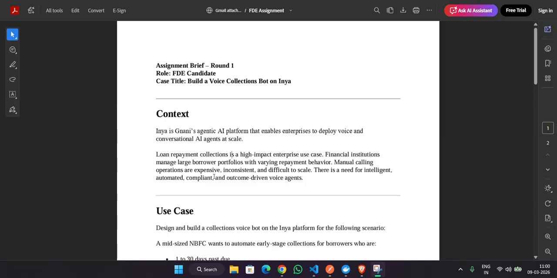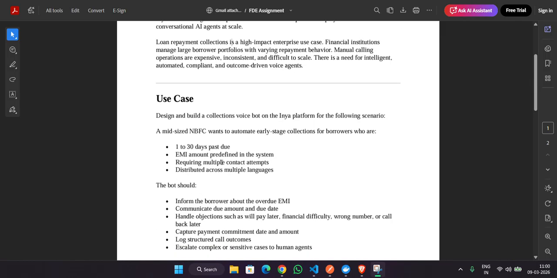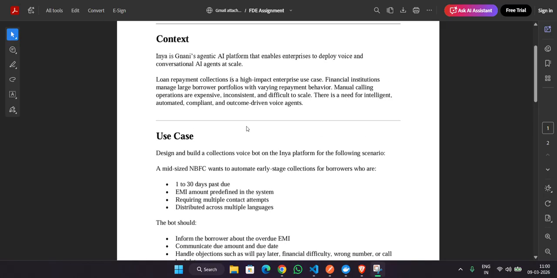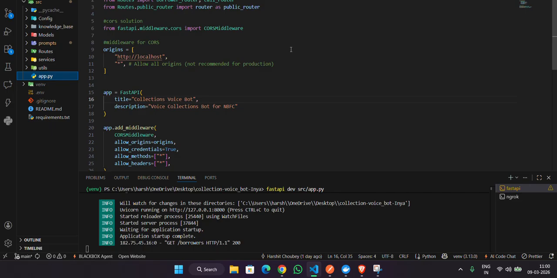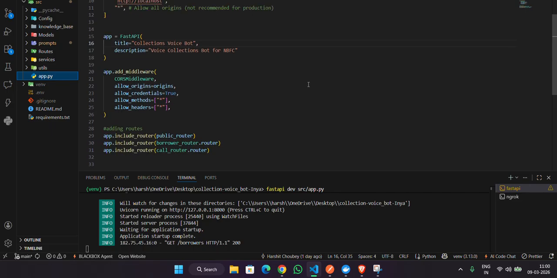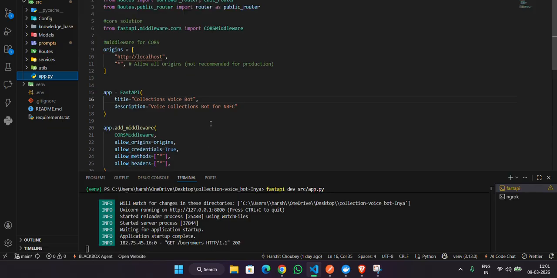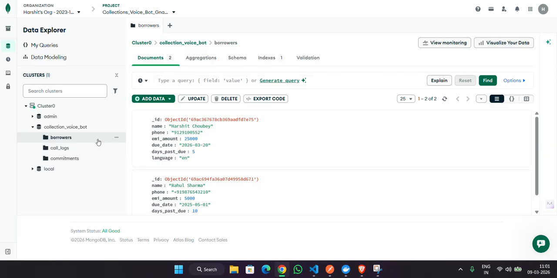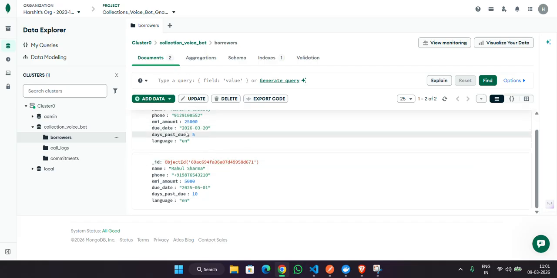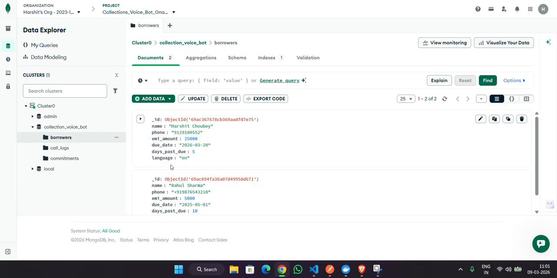So this was the context and the problem statement we have been given: to prepare an agentic bot on the Inya platform. For this, I have prepared the backend of the project using FastAPI, and it handles all the cases to fetch the user from the borrower. I have also prepared a database in MongoDB where the borrower details are there, which need to be filled in by ourselves. All the borrower details will be there, how much EMI amount and the due date. And then the call logs will be there.